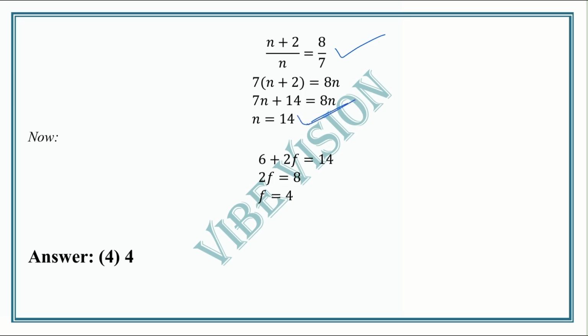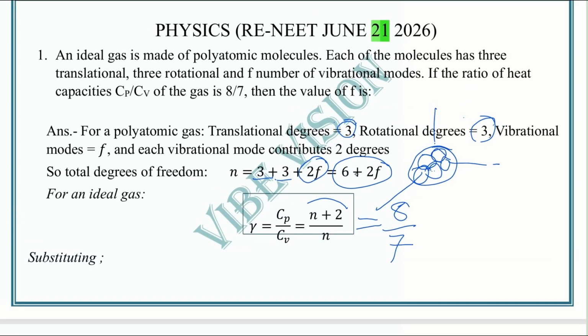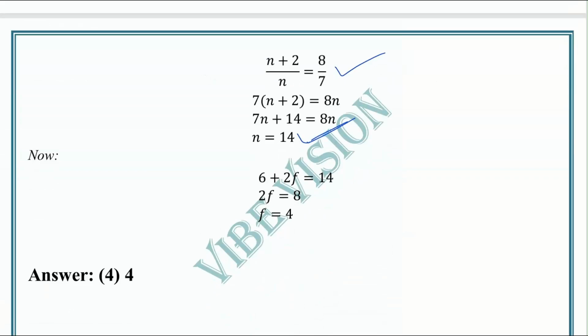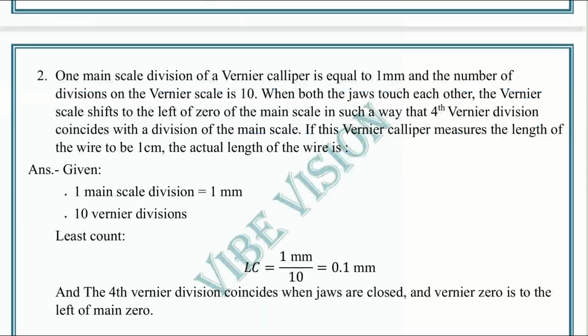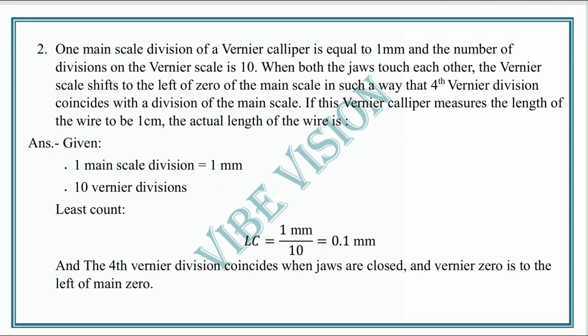If n is 14, then we also know that n equals 6 plus 2f. So we can equate both: 6 plus 2f equals 14. Then 2f equals 8, so f is equal to 4. This is the solution of the first question: the number of vibrational modes is 4. I think you all get this answer. Then the next question.